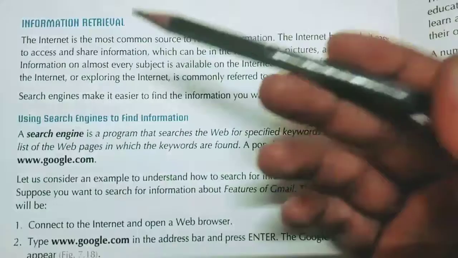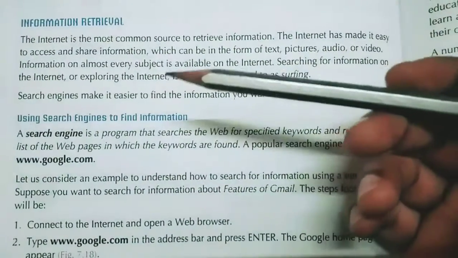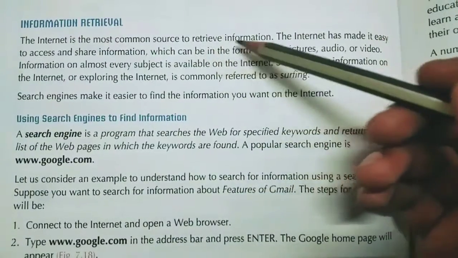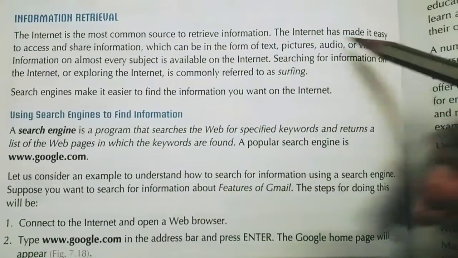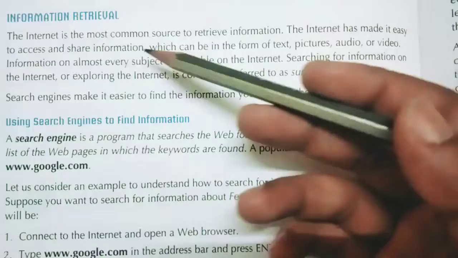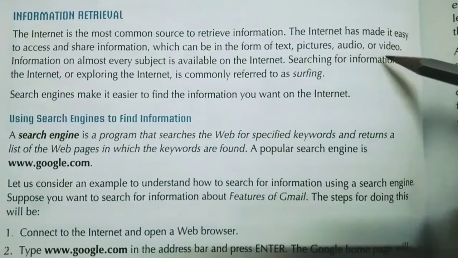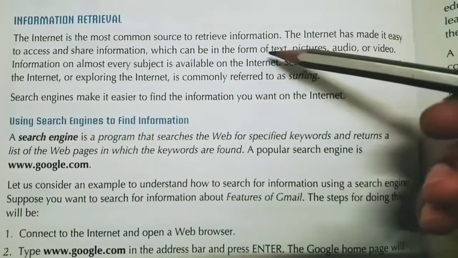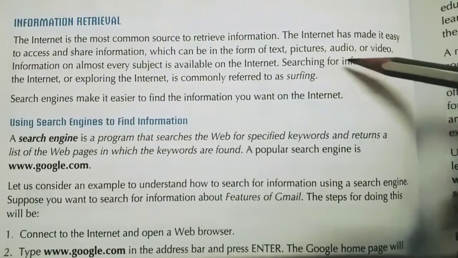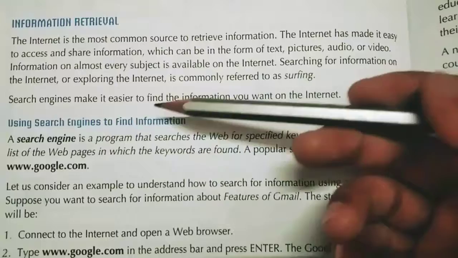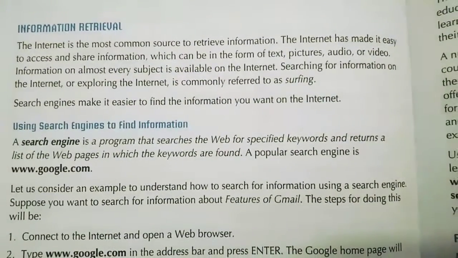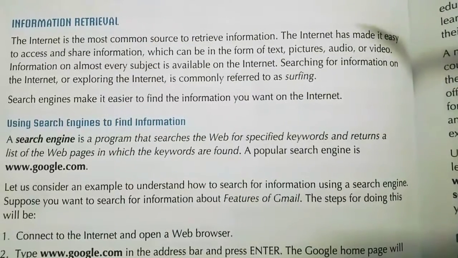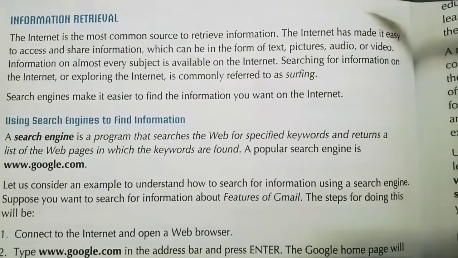What is the meaning of retrieval? Retrieval means how to get it. The internet is the most common source to retrieve information. The internet has made it easy to access and share information, which can be in the form of text, pictures, audio or video. You can share it, you can find it, get it. Information on almost every subject is available on the internet. Whatever you search on the internet, you get information about that topic.